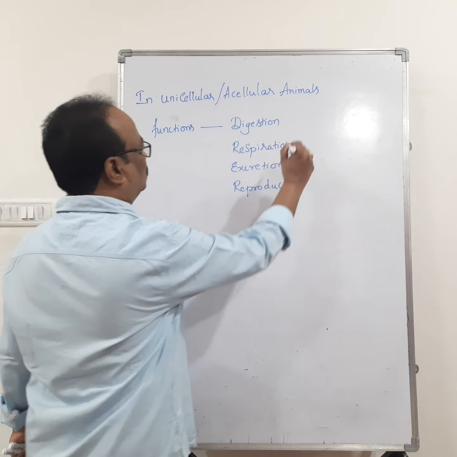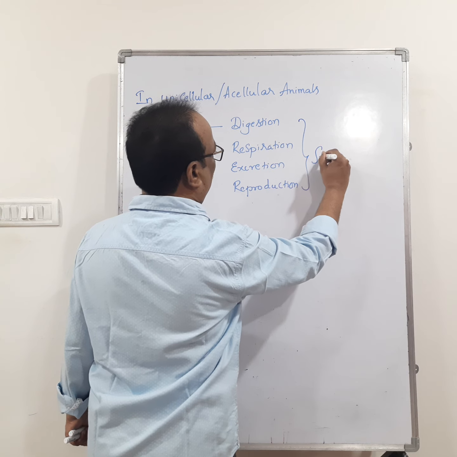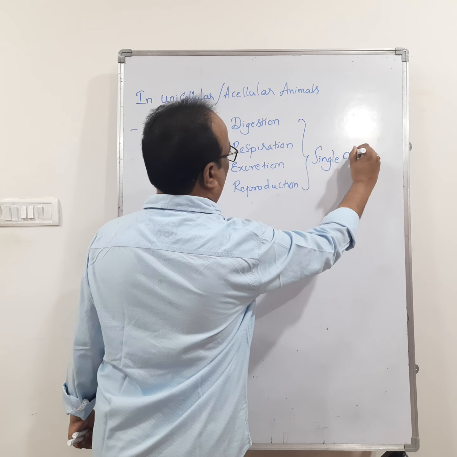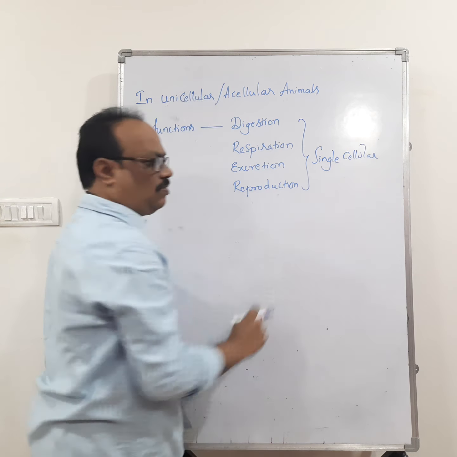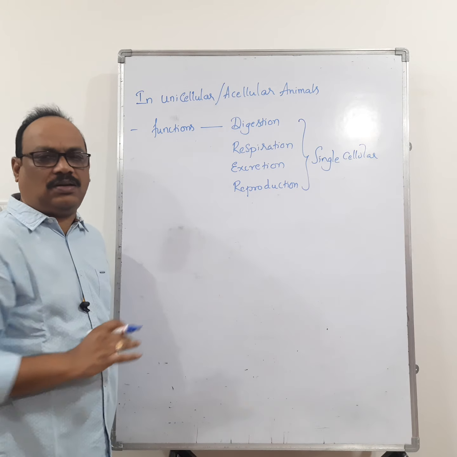All these functions are carried out by a single cell. As they are unicellular animals, within the same cell, all these functions are carried out.